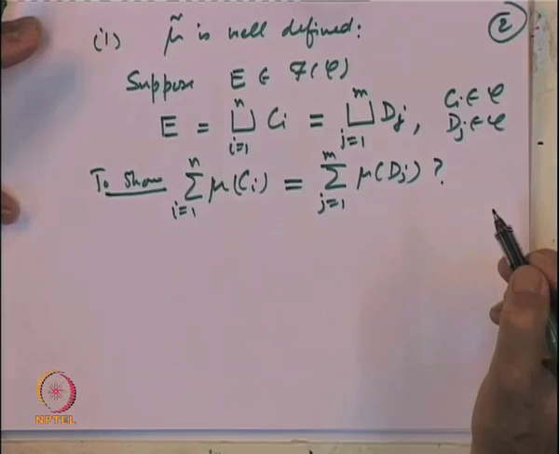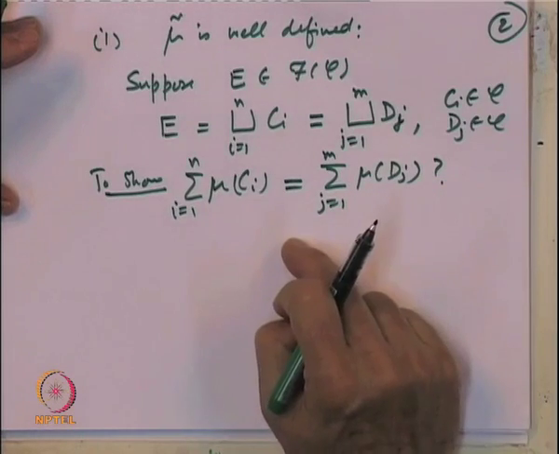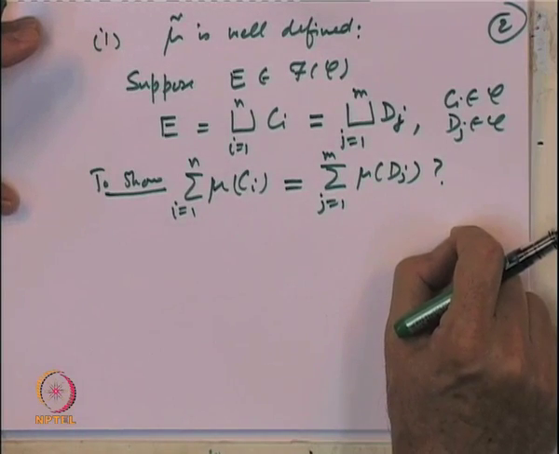If we are able to show this, then only we can claim that our function mu tilde is well defined.